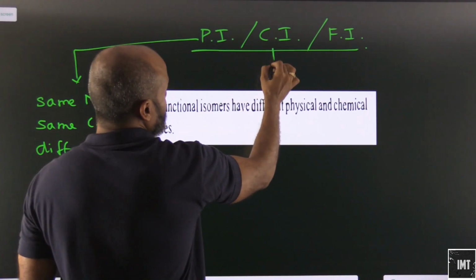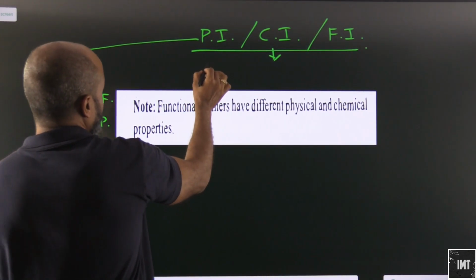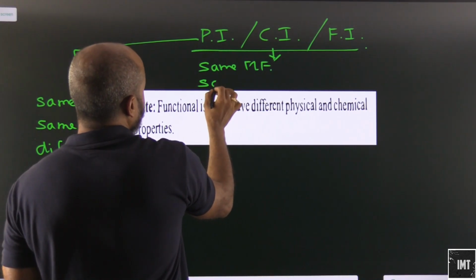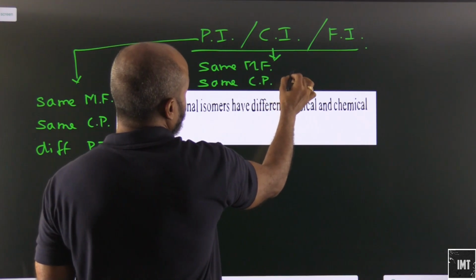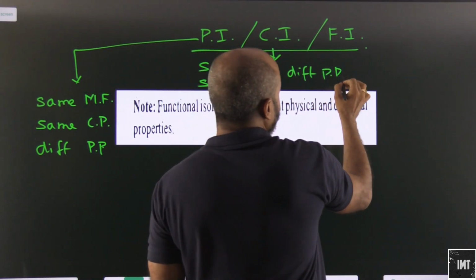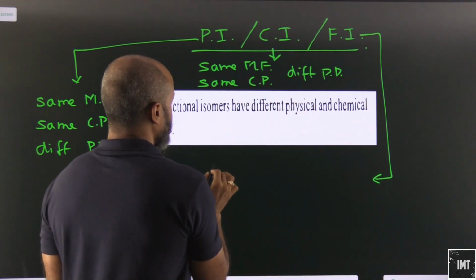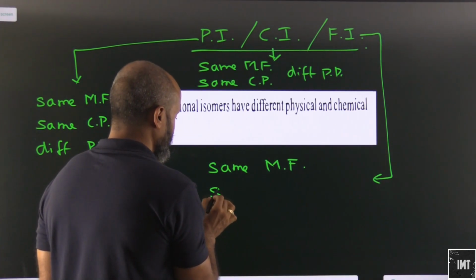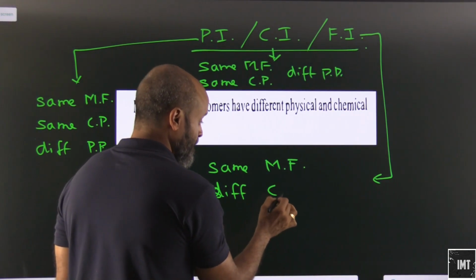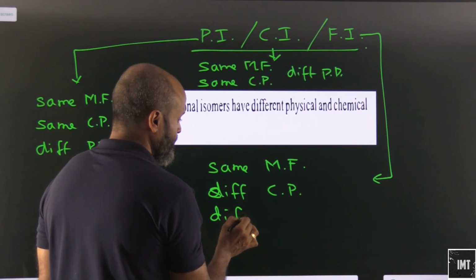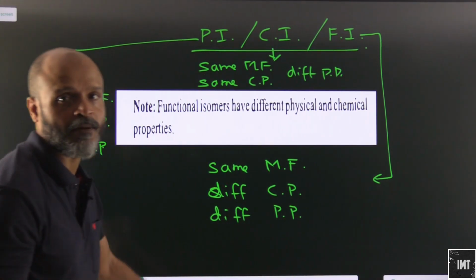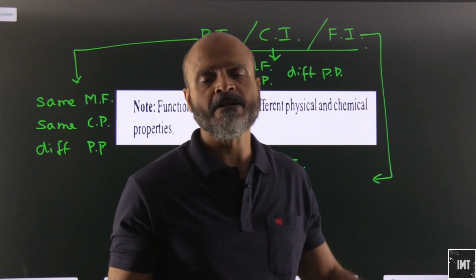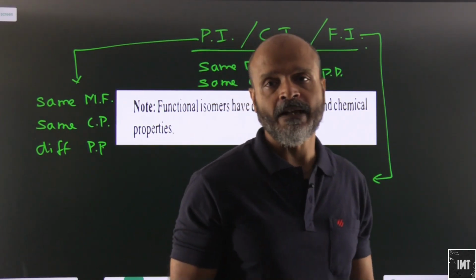Okay, let's talk about chain isomerism. Again, same molecular formula, same chemical properties, but different physical properties. Let's come to functional isomerism. Again, same molecular formula, but different chemical properties and different physical properties. So this is pretty much about structural isomerism. We are going to cover more with other types of isomerism.